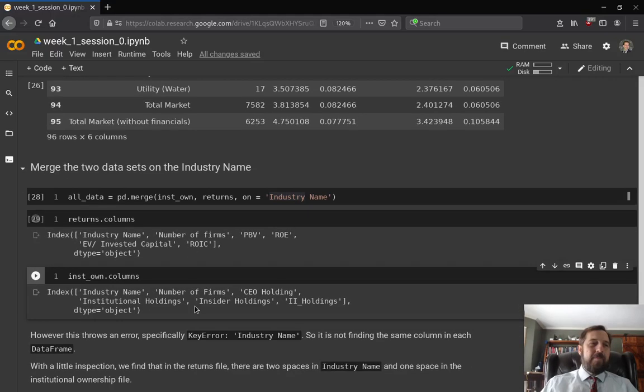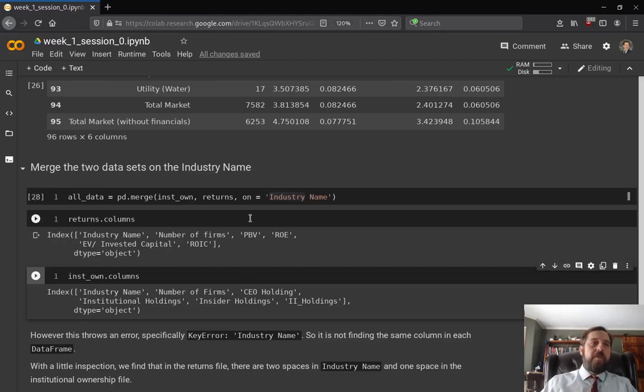And what had happened was, in one of these, I forget at which point, there were 2 spaces between industry name. So this one, let's say, had 1 space and this one had 2 spaces. If one has 1 space and one has 2 spaces between industry name, they're different strings. So the key error says, I don't see this in both data frames.